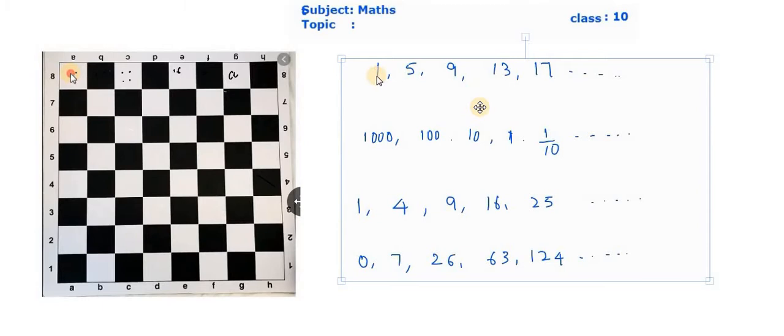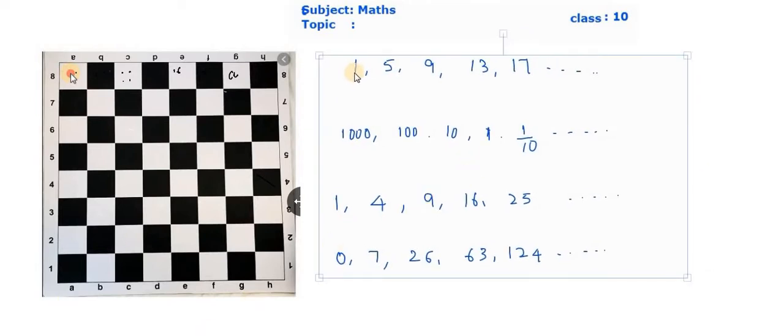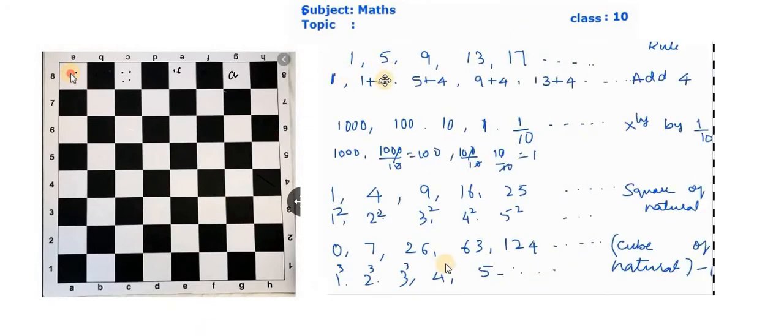In all these numbers, do you see any common pattern? Do you observe anything special in these numbers? I hope you have not observed it, but there is something special here. Let's see. Look at the first pattern: 1, 5, 9, 13, 17.